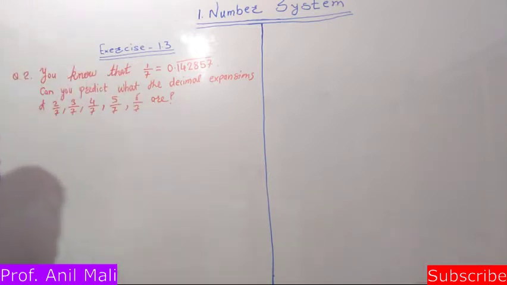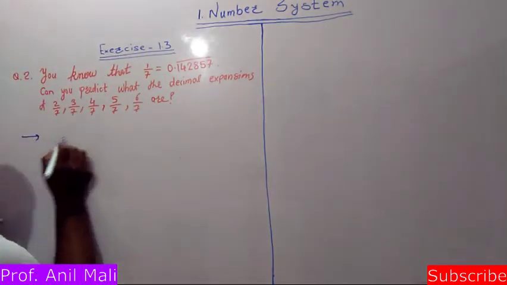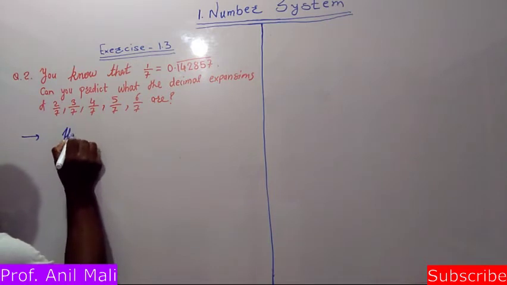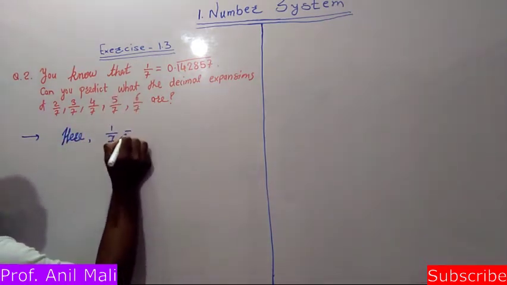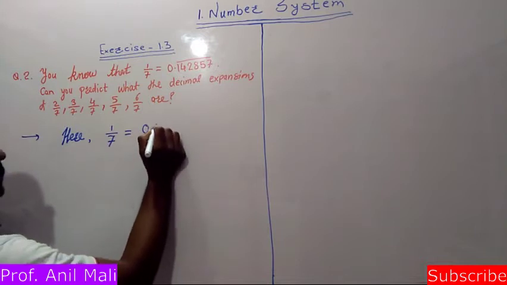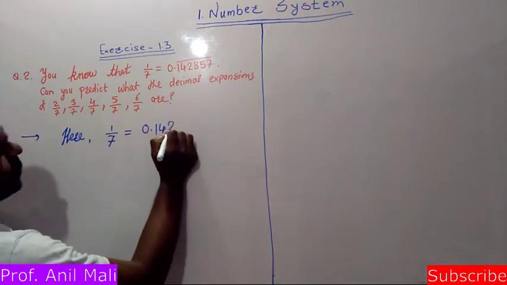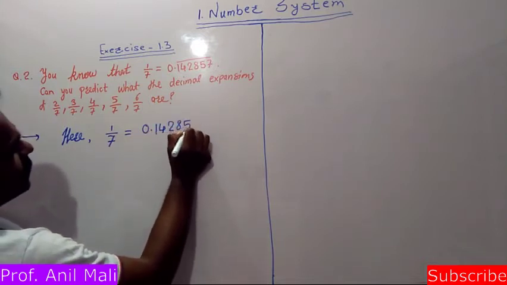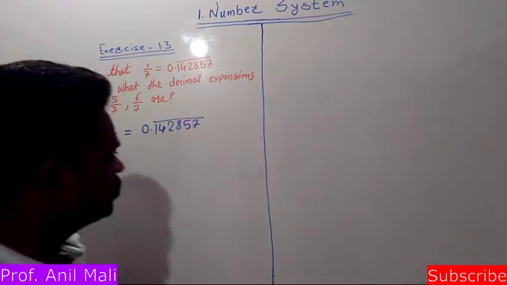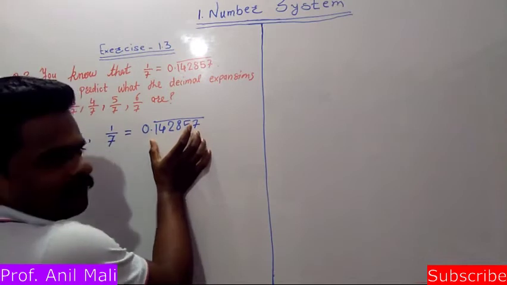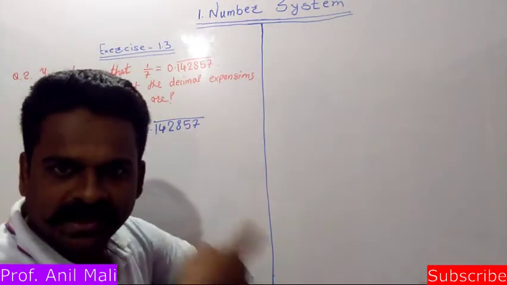The provided value is 1 by 7 is equal to 0.142857 bar. The bar indicates that this group of digits is going to repeat again and again.